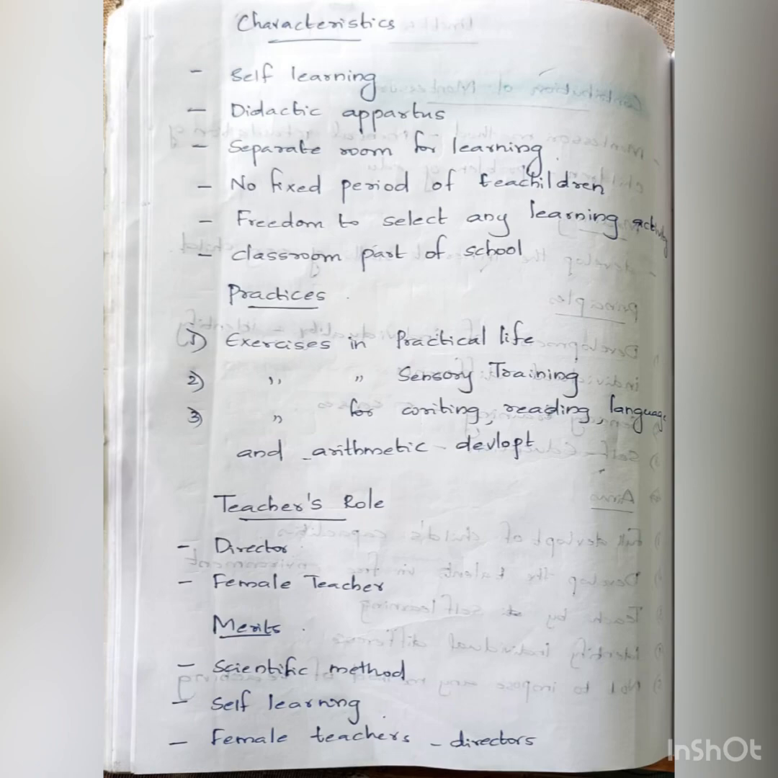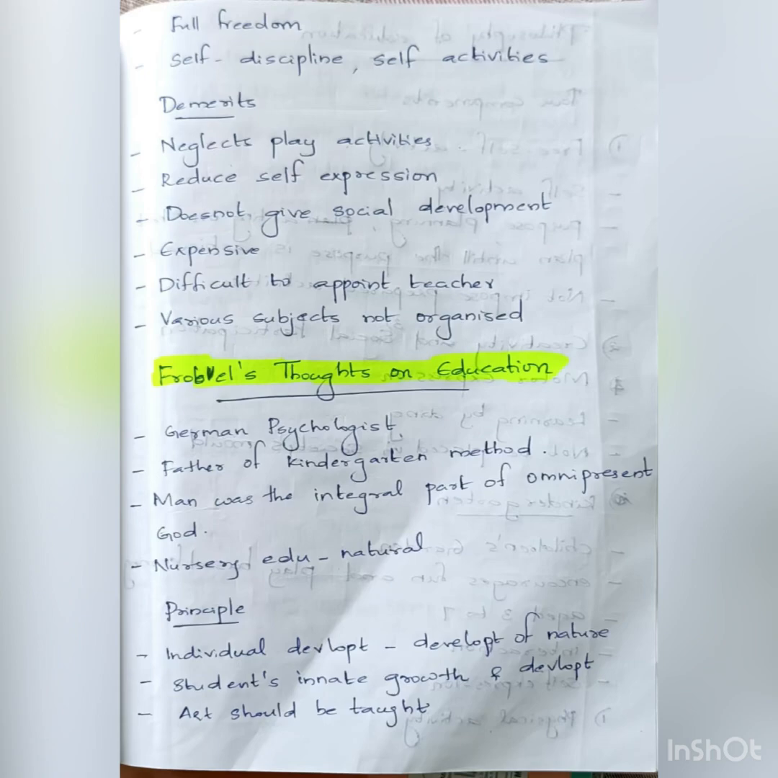Next comes the teacher's role in the Montessori method, that is the teacher acts as a director, that is a female teacher is given. Then comes merits: it is a scientific method, self learning, female teacher directors. Female teacher acts as a director here. Then full freedom is given, self discipline and self activities. Then come demerits of this method: neglects play activities, reduces self expression, does not give social development, it is expensive, it is difficult to appoint teachers and various subjects are not organized.